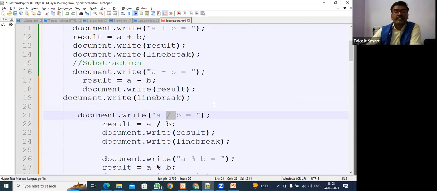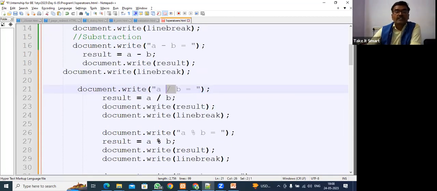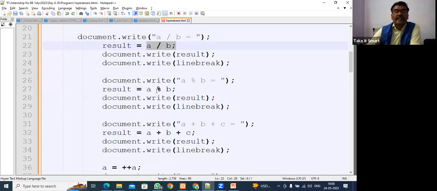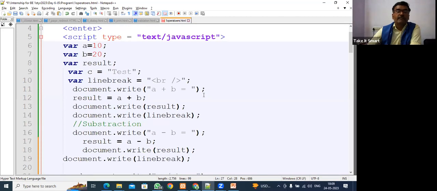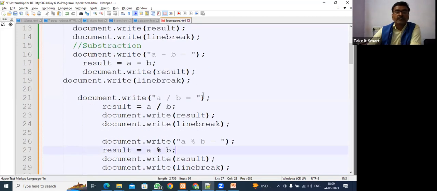So here this is division. This is a division operator. So division of A and B, what is the output coming? You can judge yourself. Ampersand, what is this, guys? Any of you aware of this ampersand? This gives you the remainder. So suppose you are dividing A by B, 10 by 20.